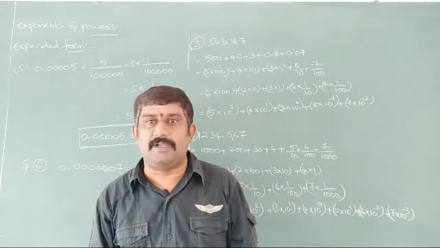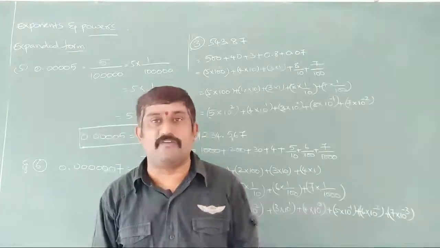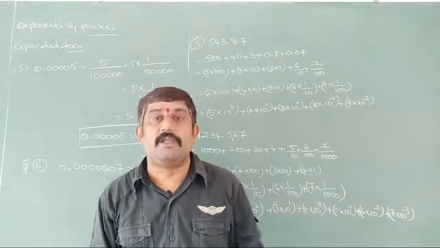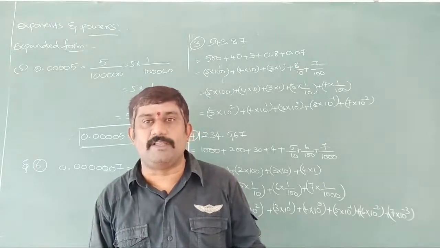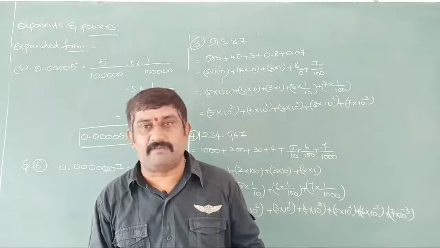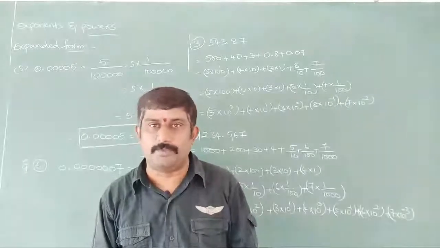Depending on the exponent's numerical value. What is the numerical value of the exponent in 10 to the power of minus 2? In minus 2 we have numerical value 2. So that's why we are keeping 2 zeros in the denominator after 1. 1 by 100 it is going to be.